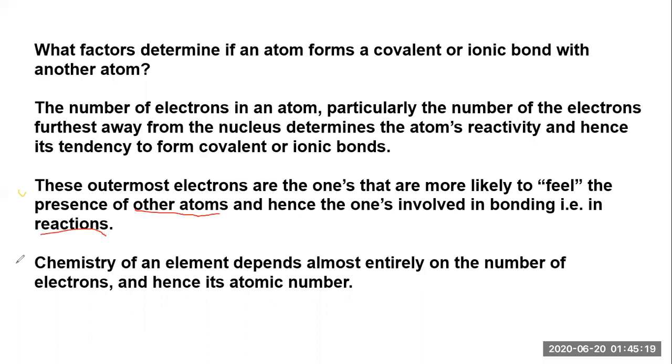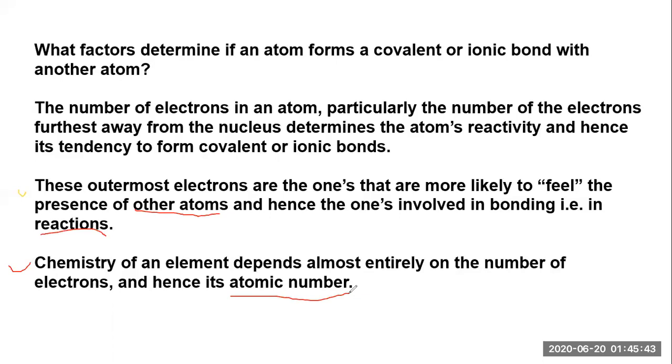The chemistry of an element depends almost entirely on the number of electrons, and hence its atomic number. So what we have concluded from this point is that the chemistry of an element totally depends on the atomic number. What is the atomic number? The number of electrons present in that atom is called the atomic number.